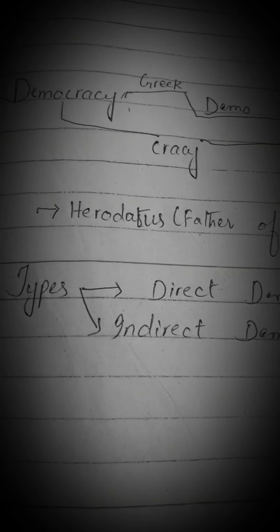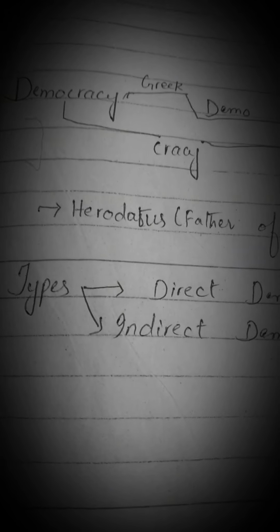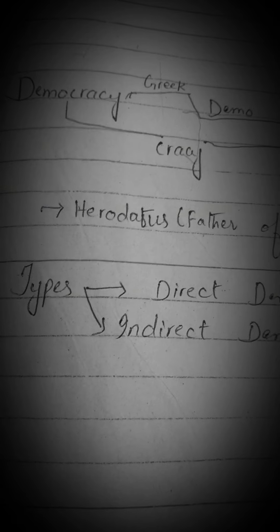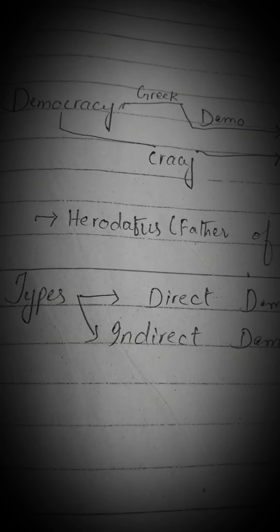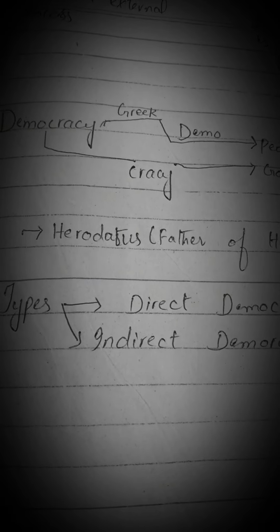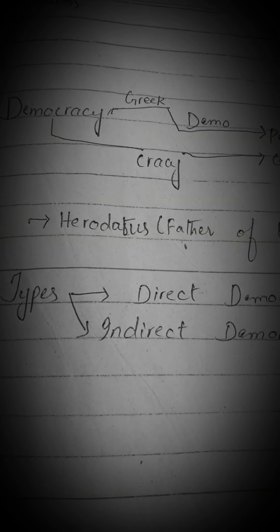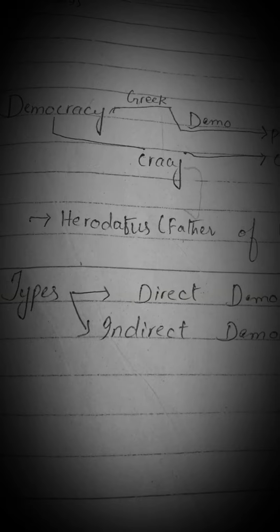Today we are going to make a lecture on democracy. So first let me tell you what democracy means. Democracy is derived from a Greek word, that is demo and cracy. Democracy is the collection of two Greek words.